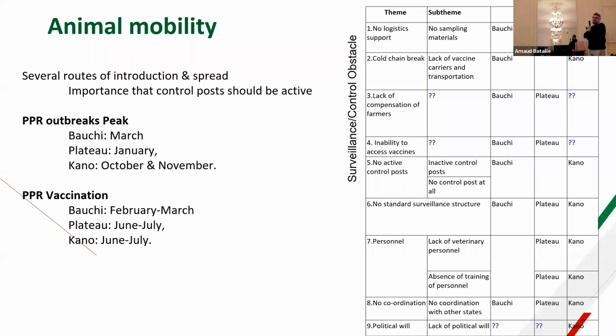Another important point that came out from this discussion is the difference in the timing of PPR outbreaks in the 3 states, and also that vaccination is not very well spread according to the stakeholders. Vaccination is done just during the period of the PPR outbreak, while for Plateau and Kano it should be better regulated according to the demographic trend.